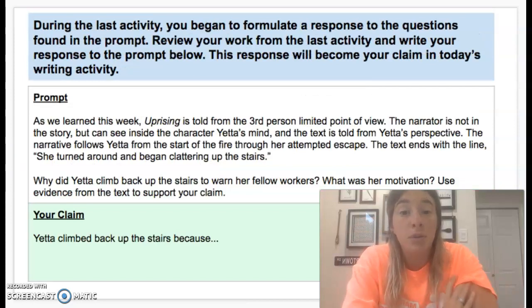During the last activity, meaning yesterday's activity, you began to formulate a response to the questions found in the prompt. Review your work from the last activity and write your response to the prompt below. This response will become your claim in today's writing activity.